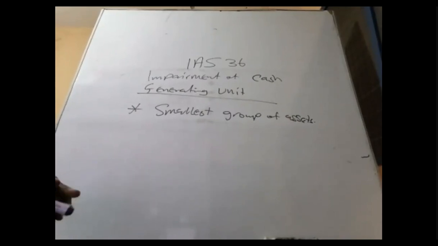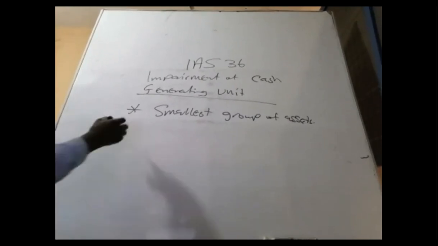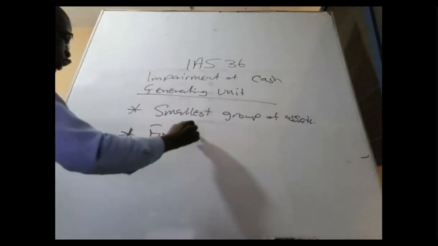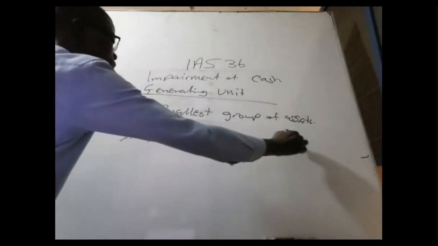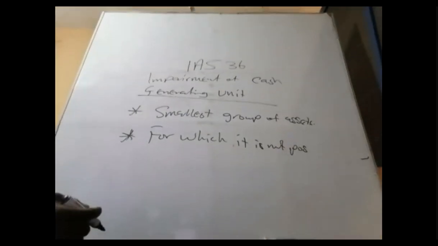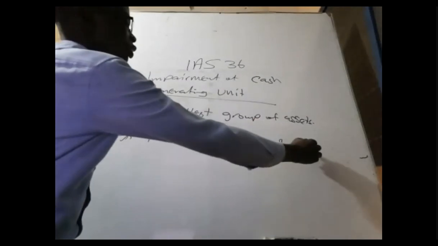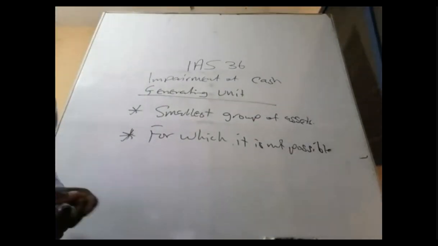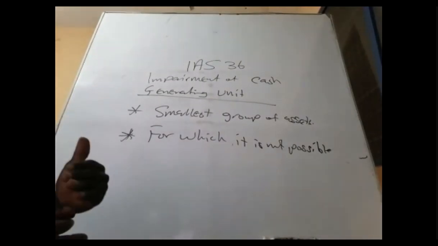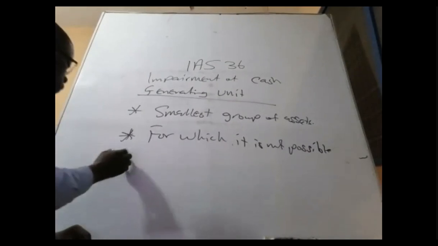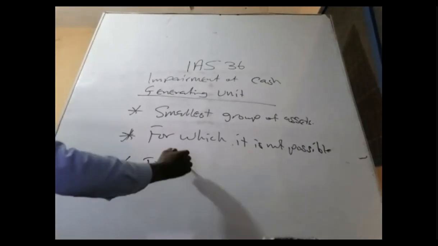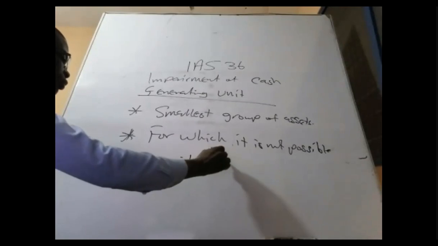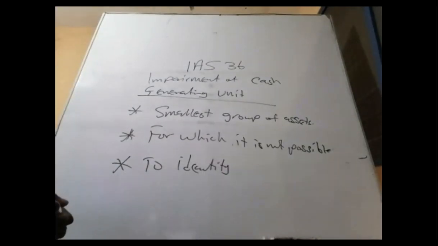The smallest group of assets for which it is not possible, it is possible to identify separate independent cash flows.